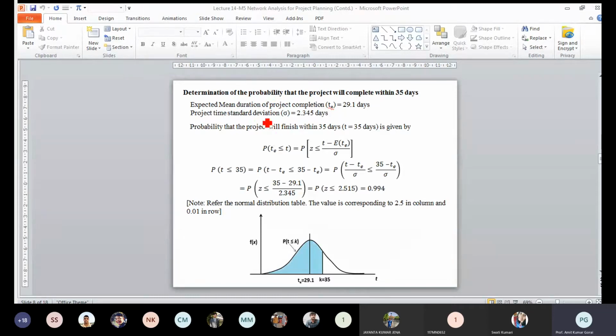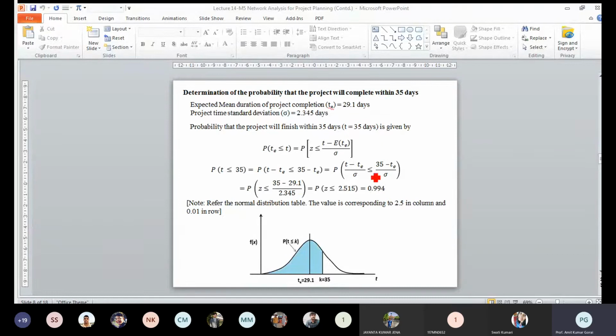If the distribution function is exponential or some constant distribution function, you can directly use it. So to generalize, we normalize this Z value, using a normalized statistical table. Because we are doing 35 minus T_e by sigma, the probability will always lie between 0 and 1. So here we are normalizing with 0 and 1, that means your probability will be 0 at minimum and 1 at maximum. That's why this is the normalization.